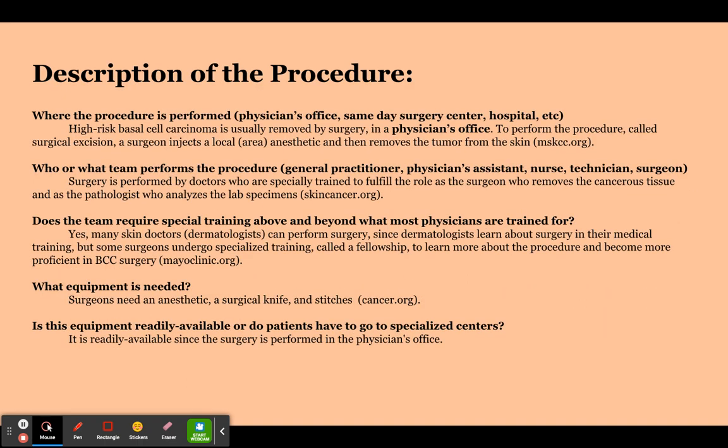Description of the procedure. Where is the procedure performed? In a physician's office, same-day surgery center, hospital, etc.? High-risk basal cell carcinoma is usually removed by surgery in a physician's office. To perform the procedure, called a surgical excision, a surgeon injects a local anesthetic and then removes the tumor from the skin. This came from mskcc.org.